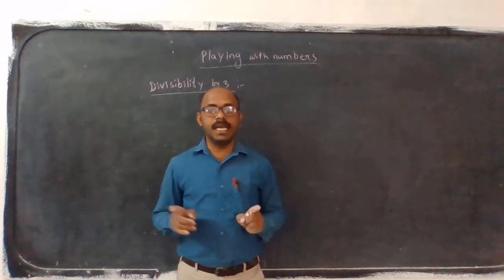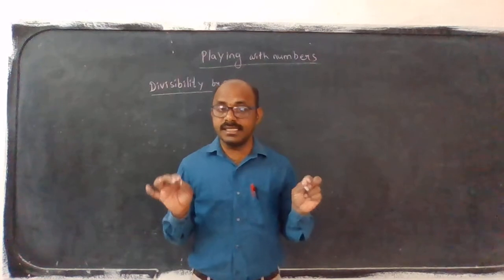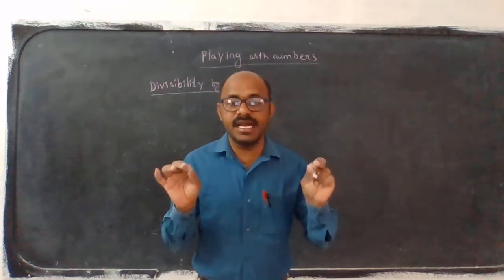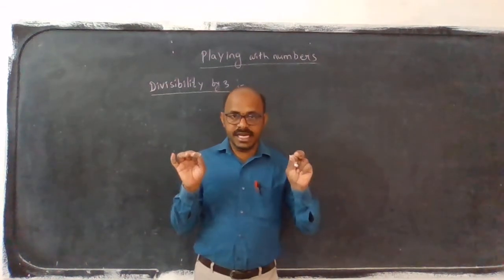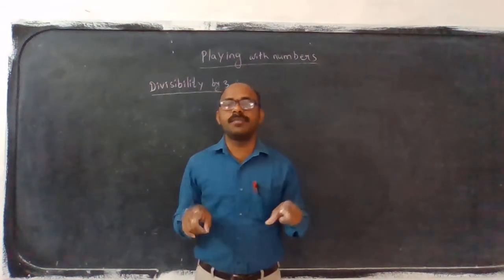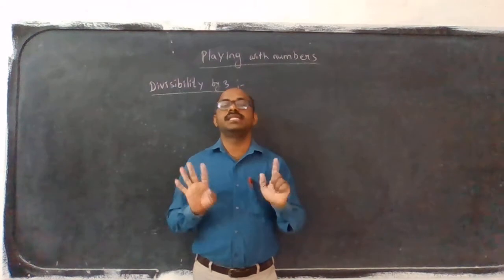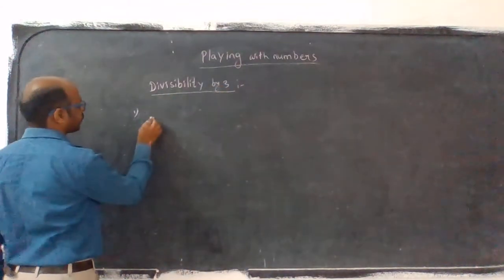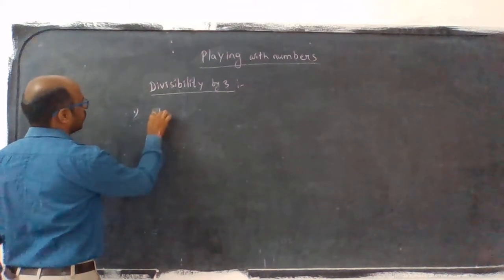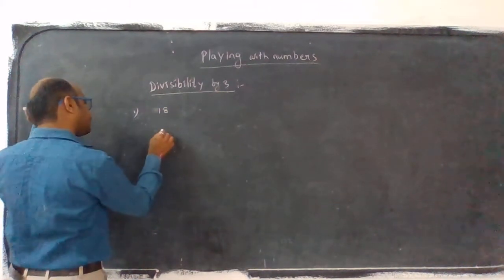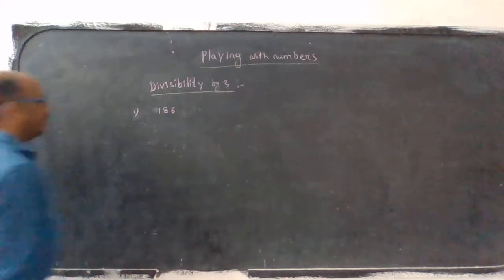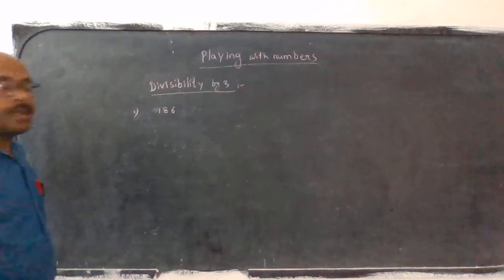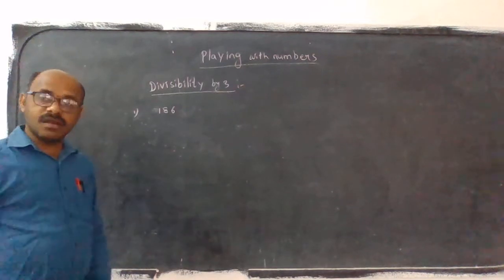See, one more time we will repeat. Sum of the digits; sum means we have to do addition. If the sum of the digits is divisible by 3, or a multiple of 3, then the number is divisible by 3. We will see. Suppose, for example, 186. Is 186 divisible by 3 or not?